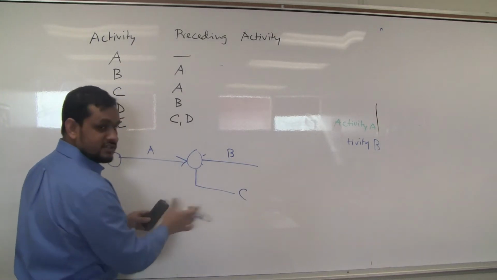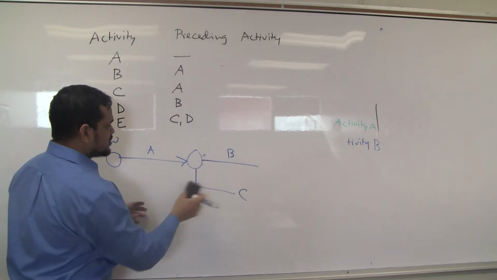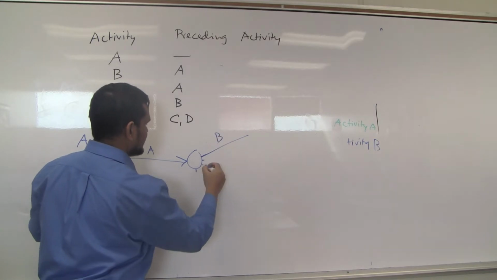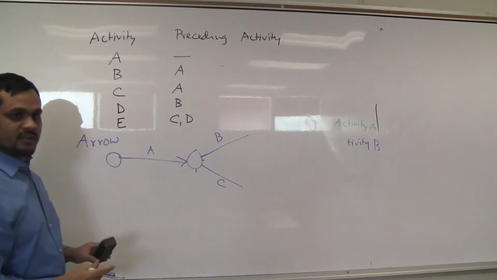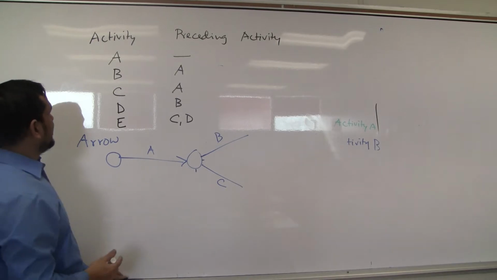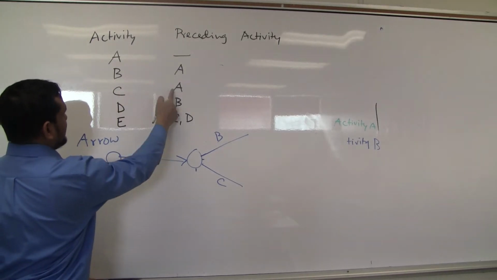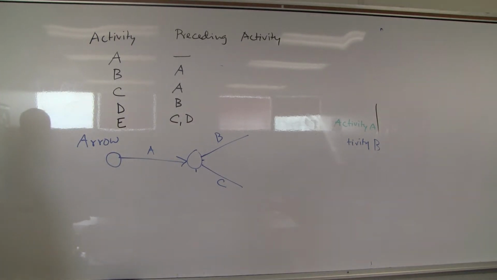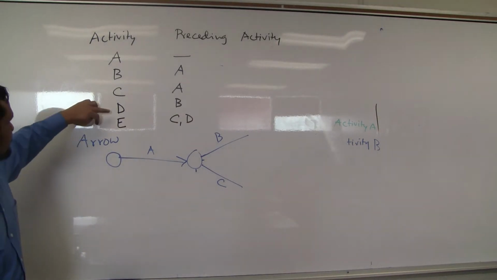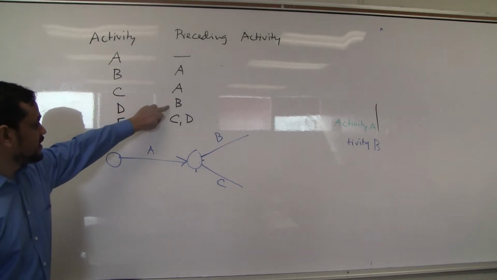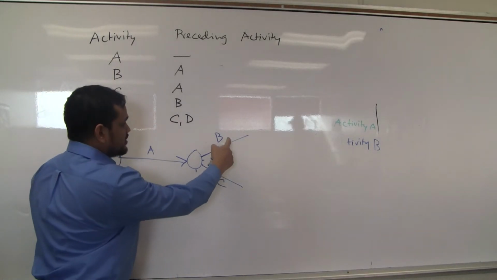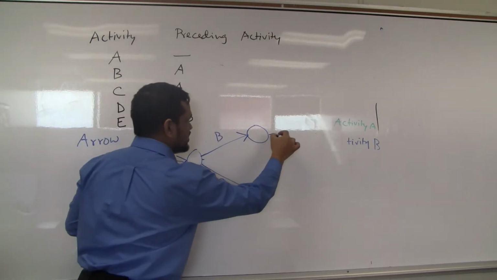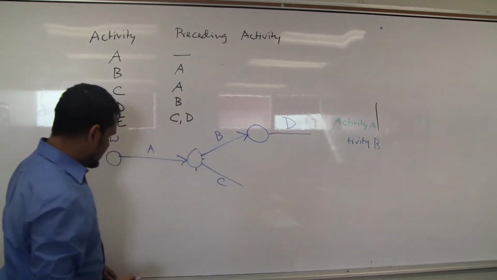So it is not wrong, it's correct. But it looks better if I do this way. B I will give up, C I will give here. It looks better. So B is following A, C is following A. Right? Logic shows that no problem. Then what? D is following B. So this is my B. Okay, so I will close B here. D is following B. Any problem in the logic?